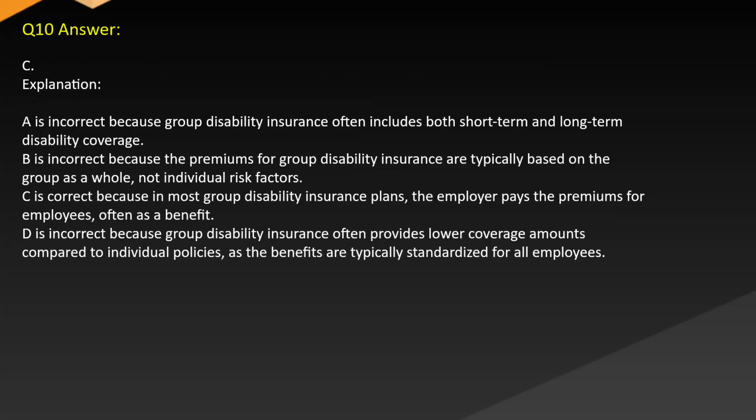Answer C. Explanation: A is incorrect because group disability insurance often includes both short-term and long-term disability coverage. B is incorrect because the premiums for group disability insurance are typically based on the group as a whole, not individual risk factors. C is correct because in most group disability insurance plans, the employer pays the premiums for employees, often as a benefit. D is incorrect because group disability insurance often provides lower coverage amounts compared to individual policies, as the benefits are typically standardized for all employees.